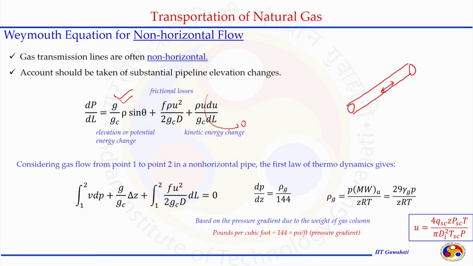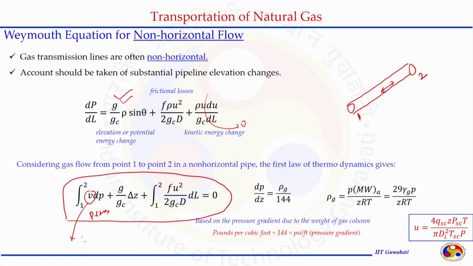So, considering gas flow from one point to another point in a non-horizontal pipe, the first law of thermodynamics will take this form. Here this is pressure, and this is specific volume, that is 1 by rho. Del z is just the inclination. We can say del z is similar to the elevation, the vertical distance from this to this. This is del z, and f, u, d and del L have their usual meaning.